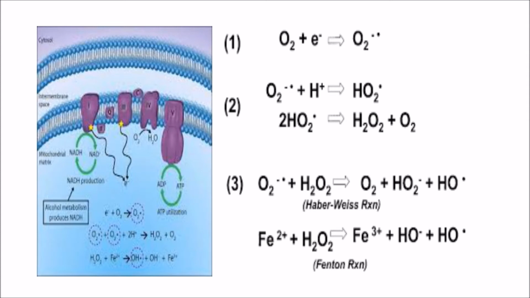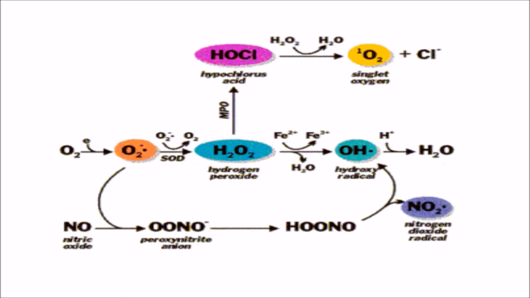Then this superoxide radical can further generate more and more radicals through the Fenton reaction. First, superoxide is converted to hydrogen peroxide. Through the Fenton reaction, hydrogen peroxide in the presence of iron can generate hydroxyl radical. Through the Haber-Weiss reaction, superoxide and hydrogen peroxide can generate hydroxyl radical. So a number of